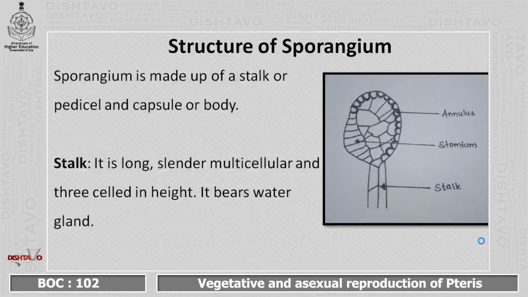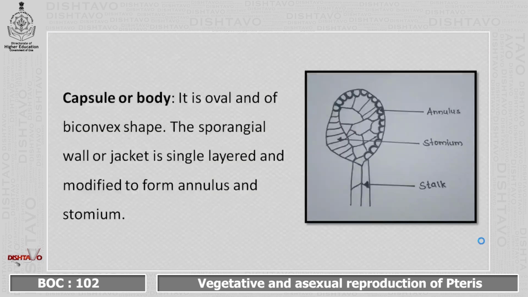Let us talk about the stalk. It is long, slender, multicellular and three cells in height. It bears a water gland. Next is the capsule or the body. It is oval and of biconvex shape. The sporangial wall or jacket is single layered and modified to form the annulus and stomium.